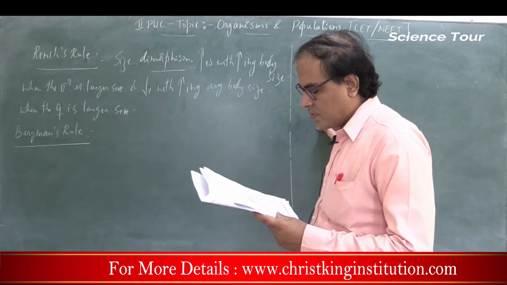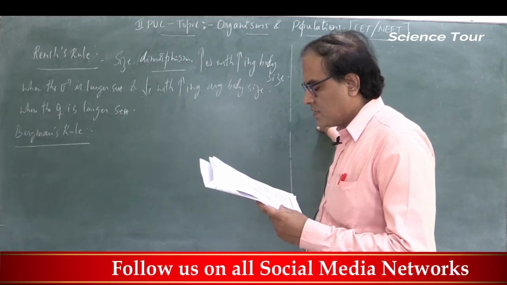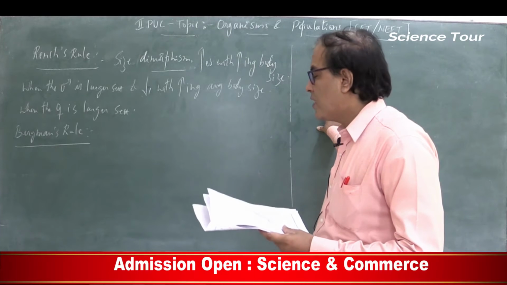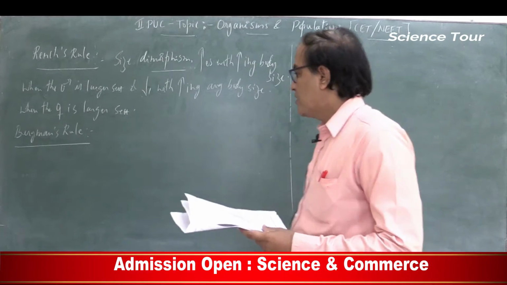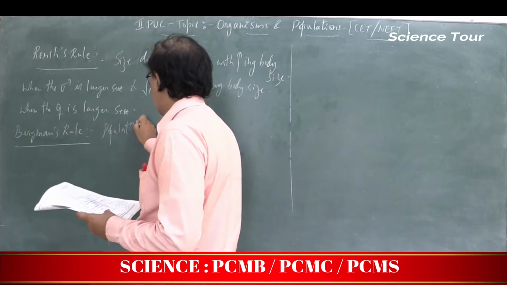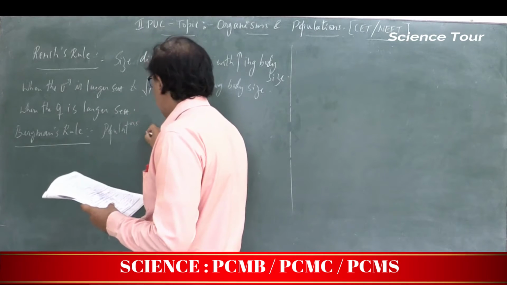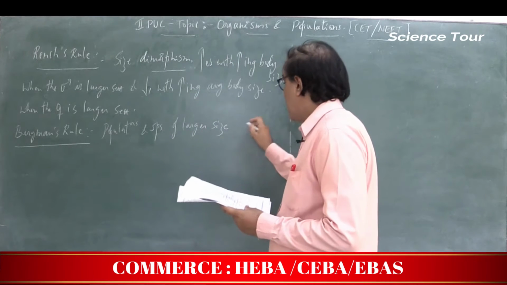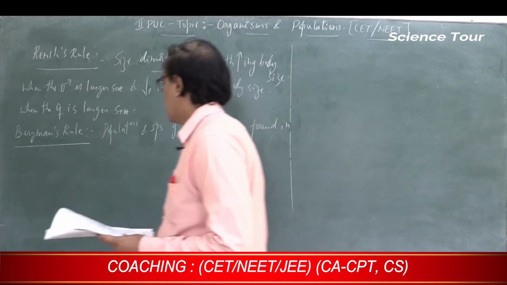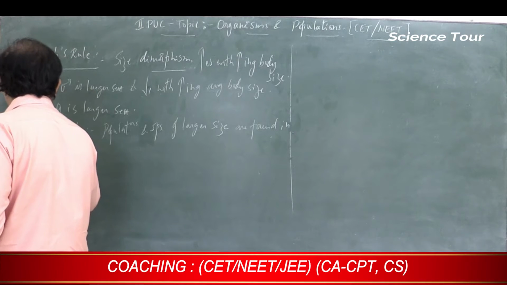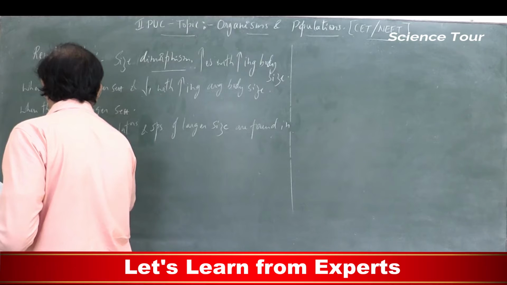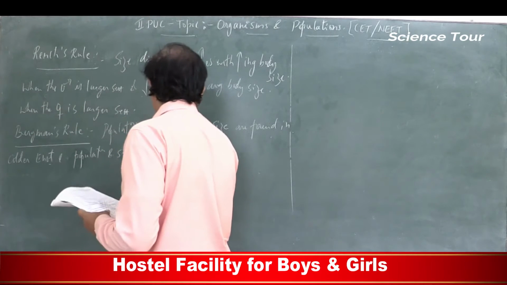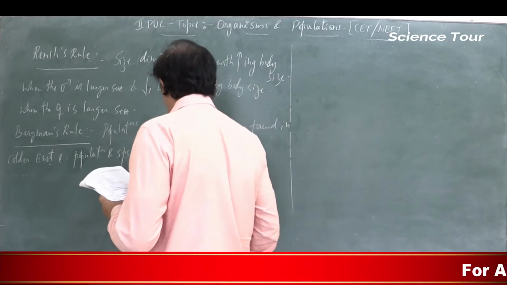Now, what is Bergmann's rule? Populations and species of larger size are found in colder environments, while populations and species of smaller size are found in warmer regions.